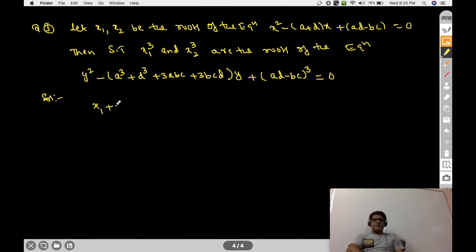Sum of the roots, that is x1 plus x2, is equal to minus b by a, that is a plus d. Next, product of the roots, that is x1 x2, is c by a, that is AD minus BC.